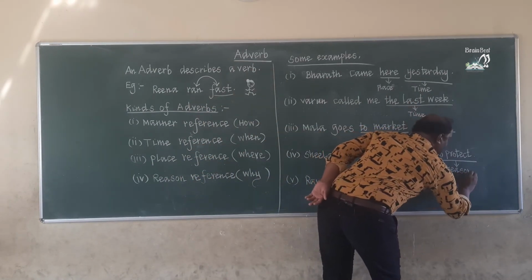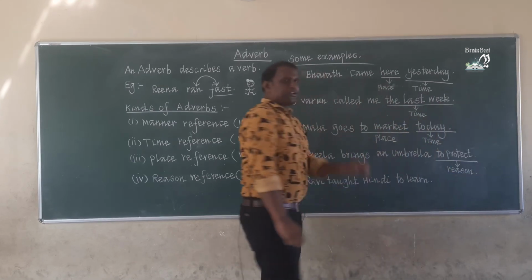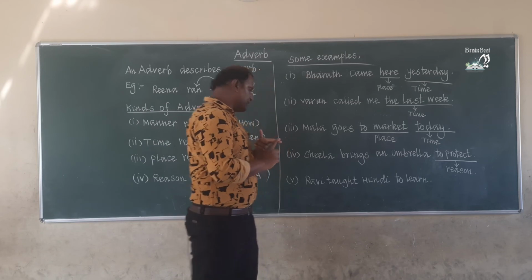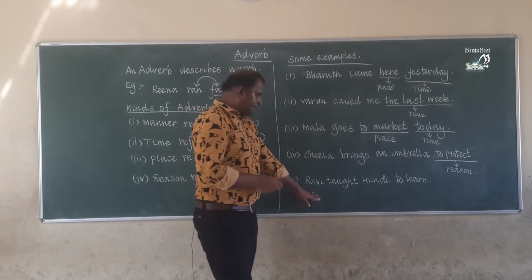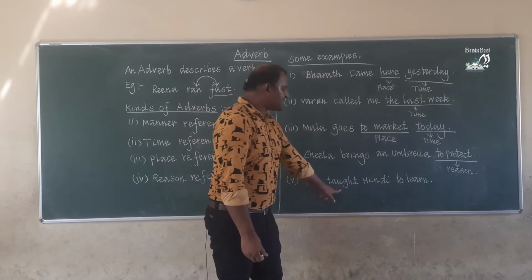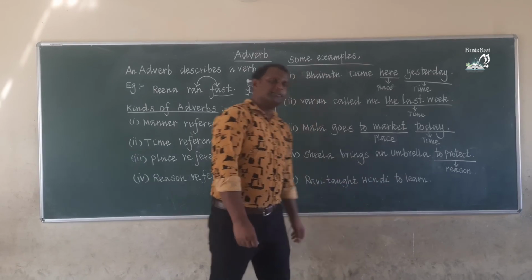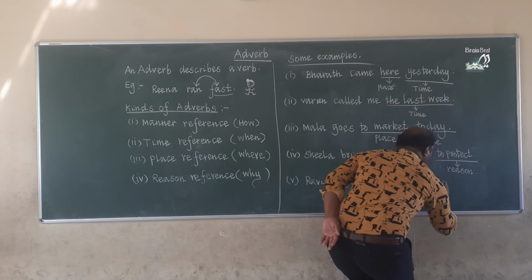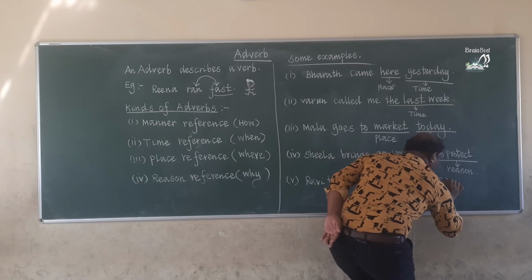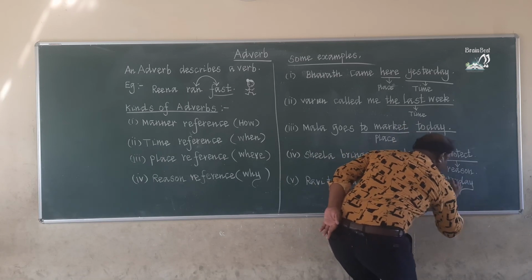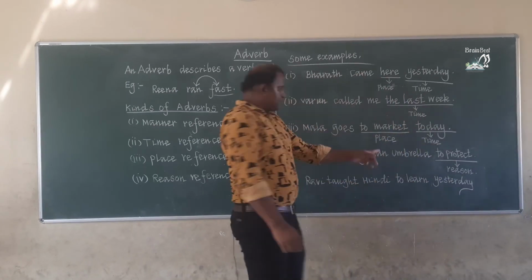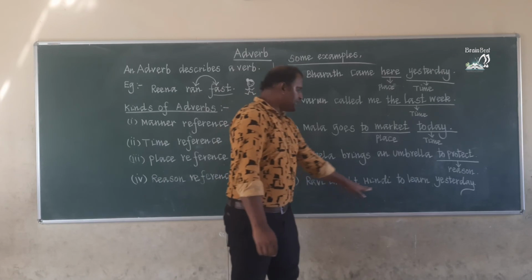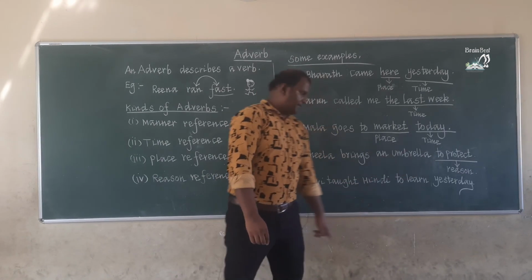So totally how many references are there in adverb? There are four: manner, time, place and reason. So the last but not least, Ravi taught Hindi to learn. I will add one more adverb here. There is no time reference, so I have added one time reference. Listen, Ravi taught Hindi to learn yesterday.